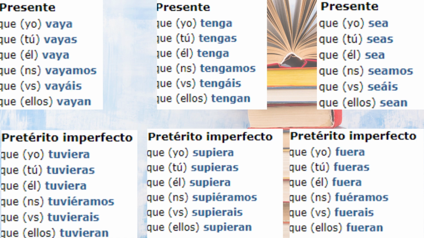Now, let's talk about the irregularities, right? As you know, because we have studied it, the irregularities in the subjunctive are based on the irregularities of the present indicative tense, right? What do I mean by this? Let's go with tenga. Where is it tenga? Okay, tener is an irregular verb in present indicative tense because it is tengo.